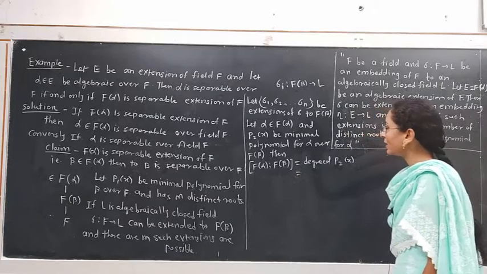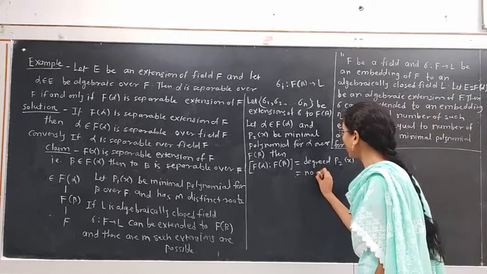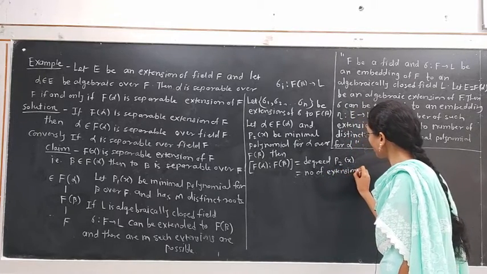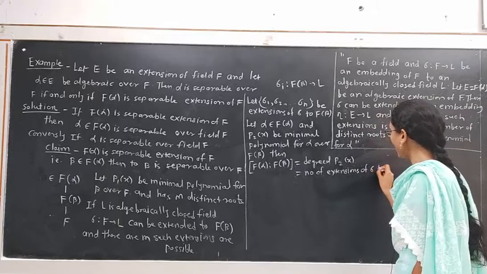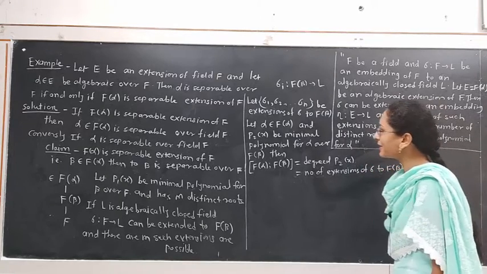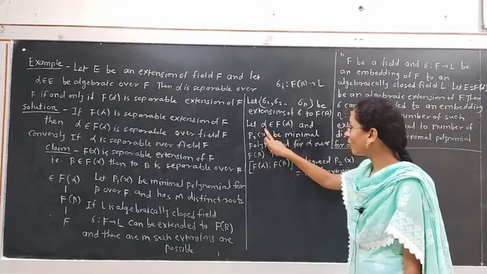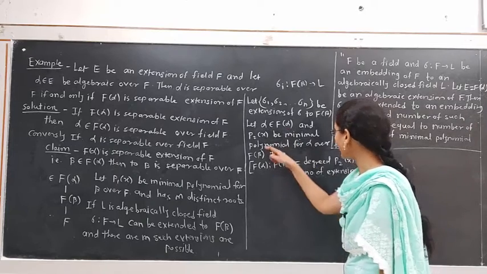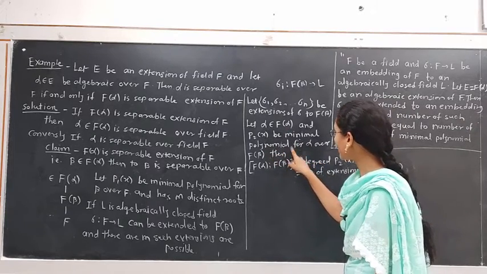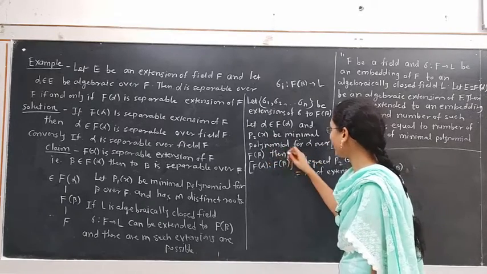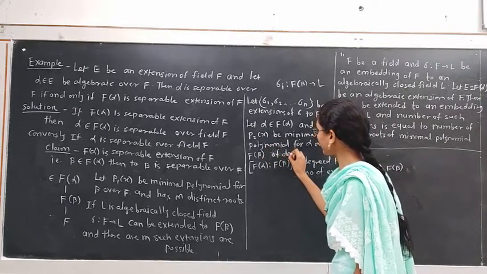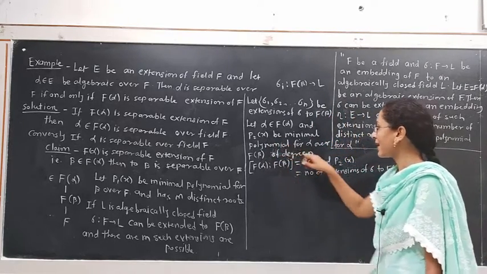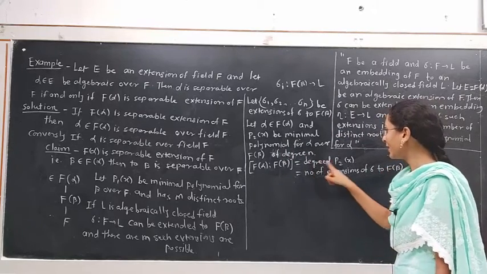And this is equal to the number of extensions of sigma to F of beta. Suppose this p2x is the minimal polynomial for alpha over F of beta and is of degree n. Here we have to mention the degree of p2x. p2x be the minimal polynomial for alpha over F of beta of degree n.